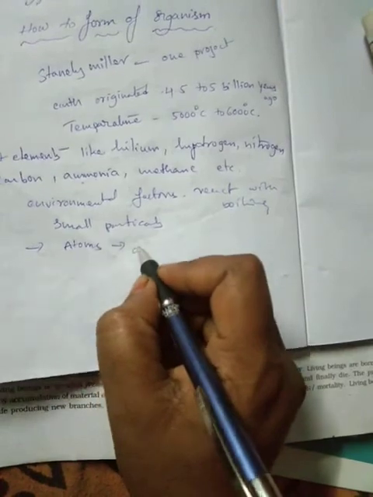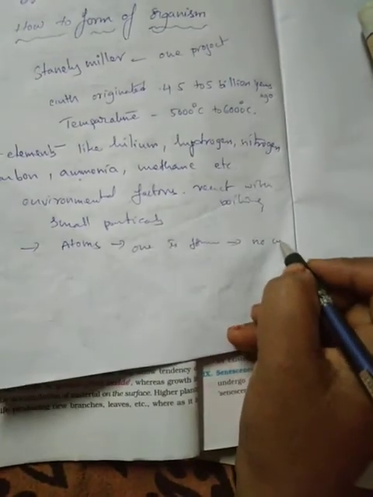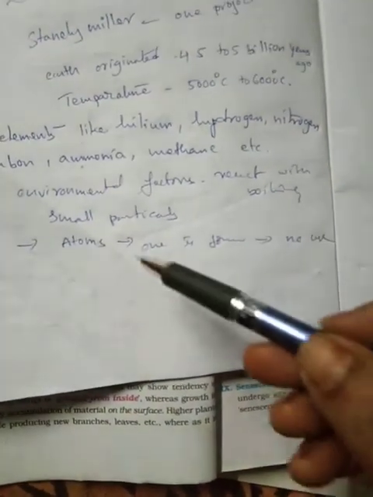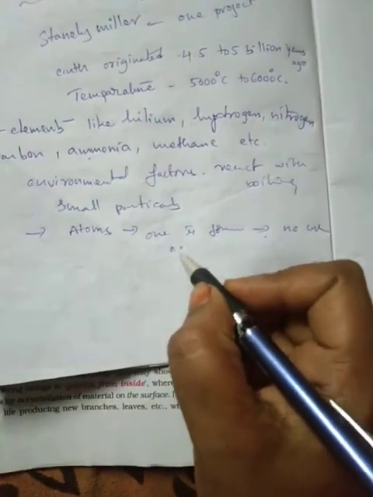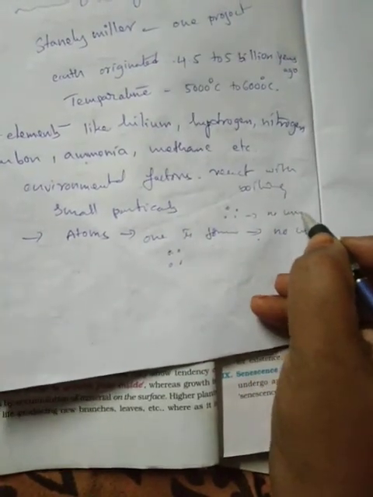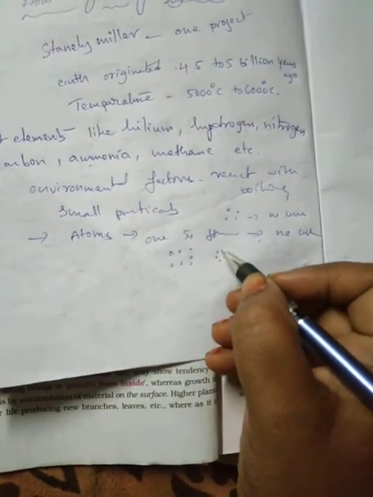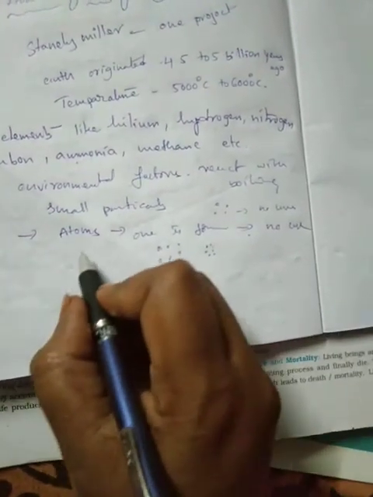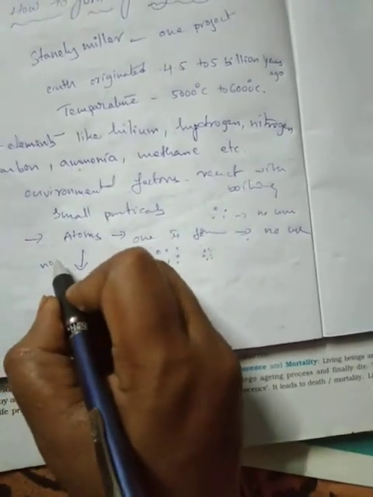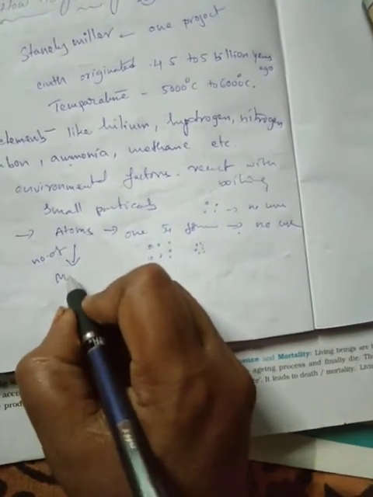So one atom is formed, but it is of no use. A single atom is of no use. But when a number of atoms form, they fuse together to form a large structure, that is a molecule.